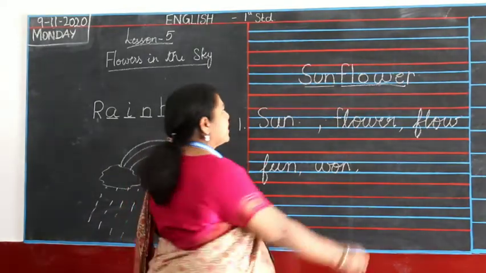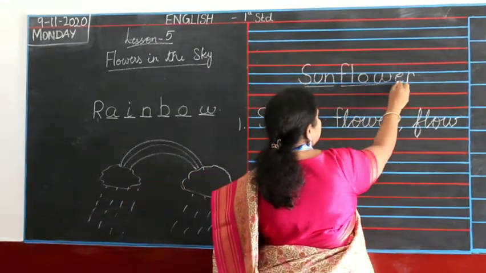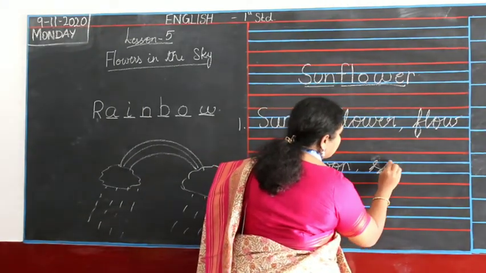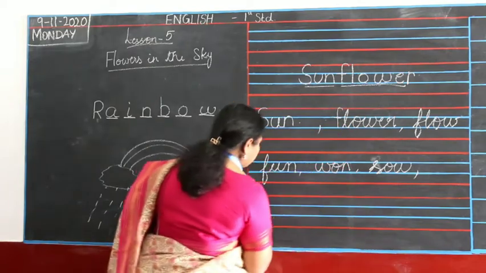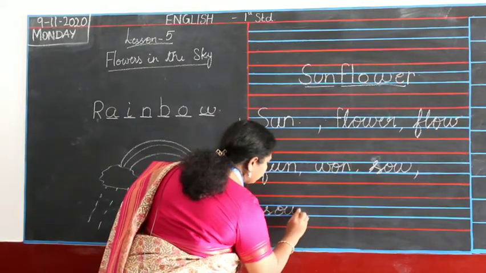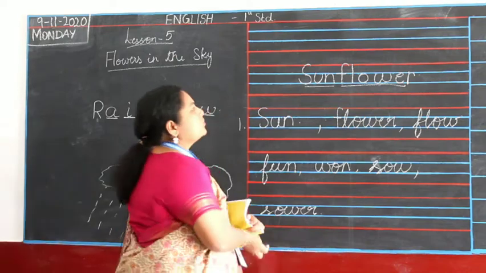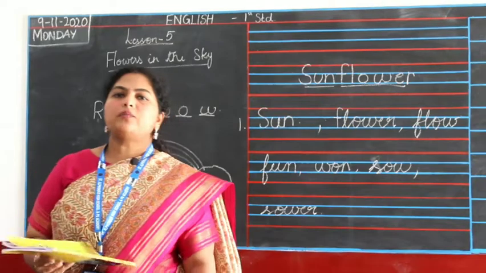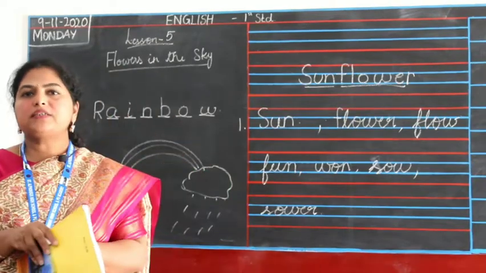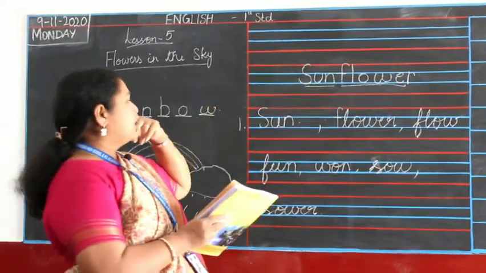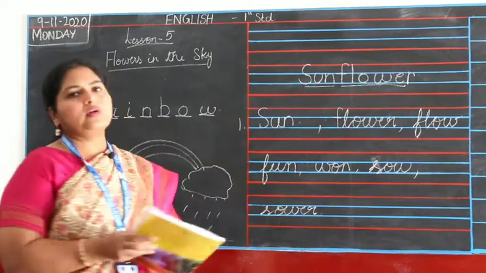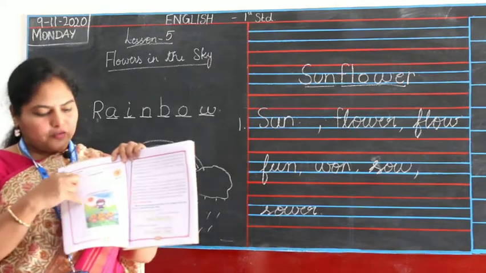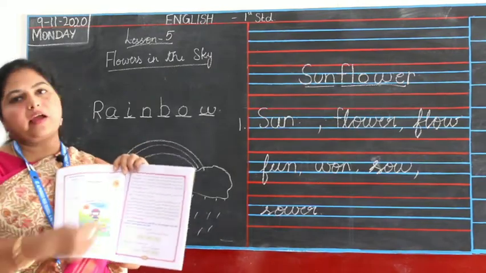What else? S-O-W, sow. You also have S-O-W-E-R, sower. So I can make this many. If you all can find more words from this, I'm sure you will be able to do it. There are a few more words, soar. You all can write all those and send me the homework. In this they have given only 4 words. You can write many more.